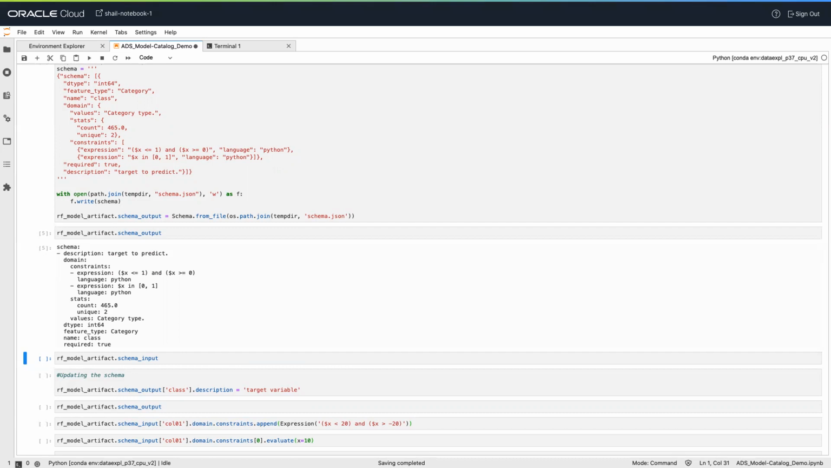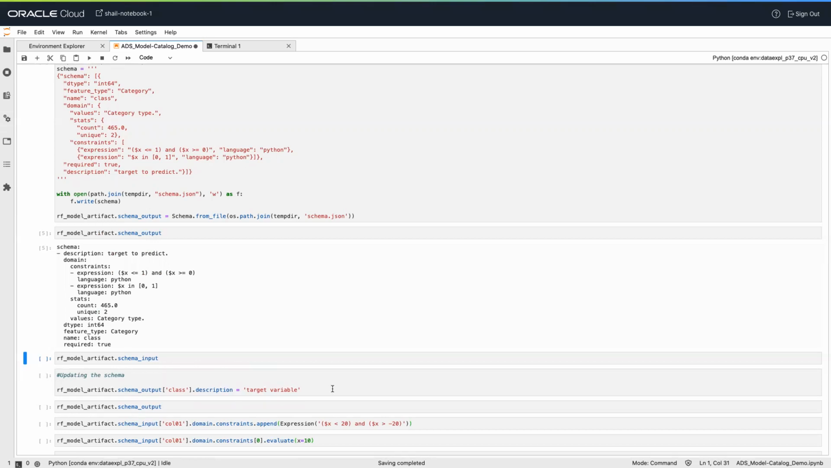Stats, a set of summary statistics that define the distribution of the data; value, the description of the values of the data; dtype, the pandas data type; feature type, the primary feature type defined by the ADS; name of the column; required, the Boolean value indicating if the value is always required.